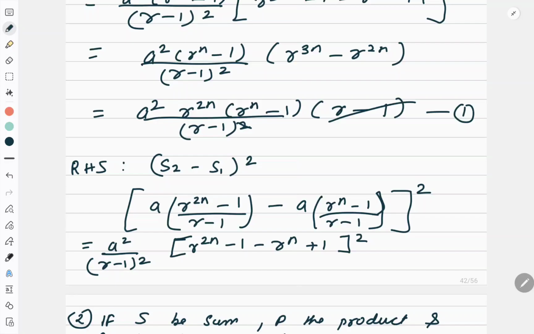Right? So here this plus 1 and minus 1 are gone, and I can take r to the power n out. So what I'll have is a square r to the power n upon r minus 1 whole square.